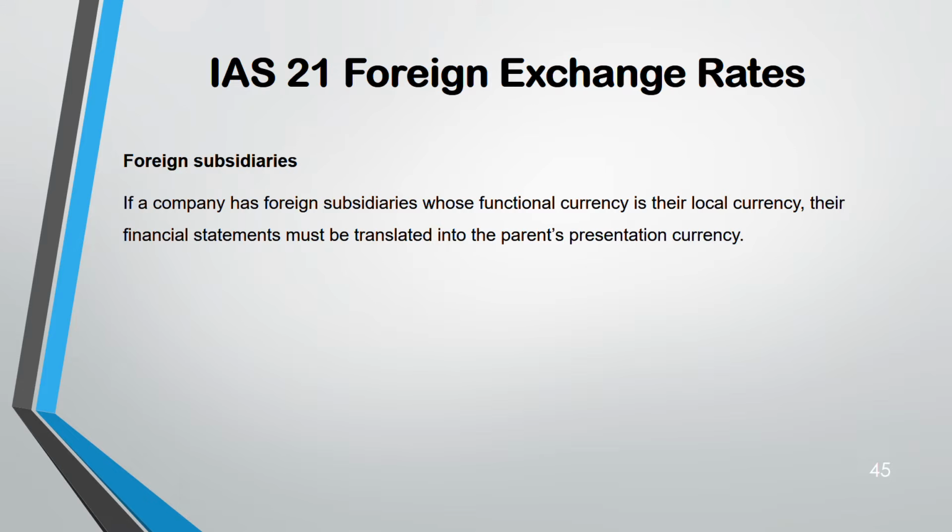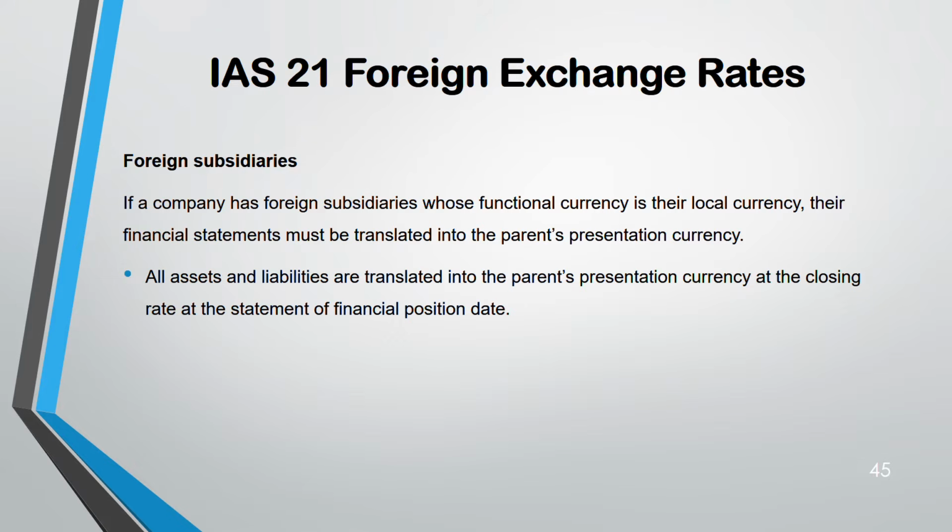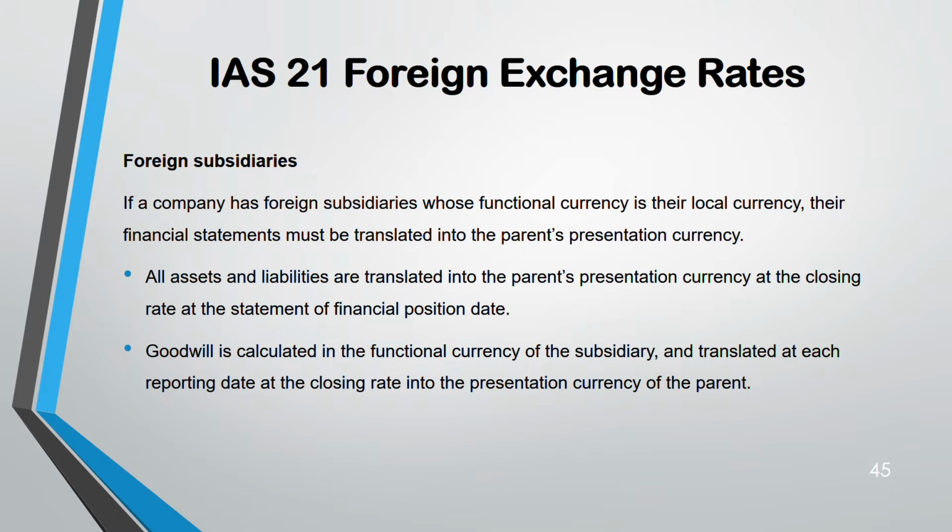Foreign subsidiaries. Mostly foreign subsidiaries might have their functional currency as their local currency, right? Their local currency and your local currency is different. So you have to translate that into the parent's presentation currency. Their financial statements have to be translated. When you're translating it, all assets and liabilities are translated to the parent's presentation currency. At what rate? Closing rate. Because assets and liabilities go to the statement of financial position. Please understand it that way. So the items that go to the statement of financial position, closing rate. Items that go to profit and loss, use average rate.